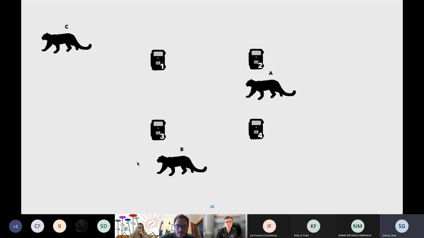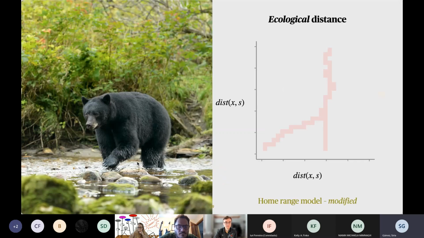So here's our setup. We can use camera traps to get a little information on a lot of individuals, as I said, and then telemetry data or GPS data to get a lot of information on just a few individuals. But we have to model these data types mostly separately. We can combine them by estimating a parameter that they have in common, and then that parameter is called cost or landscape resistance. So we'll see what that looks like.